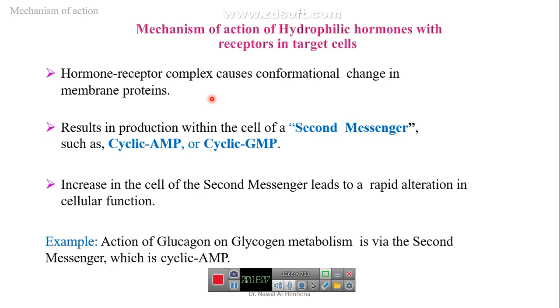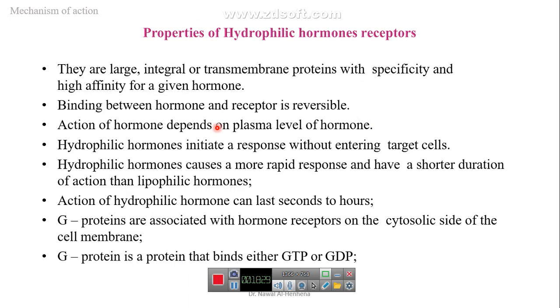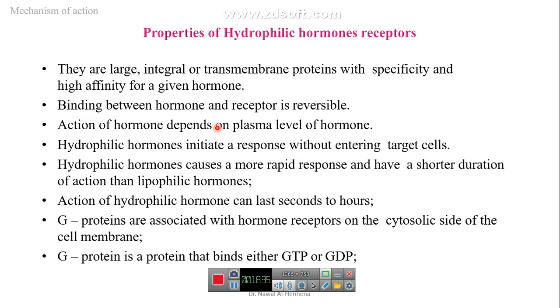For the other type of hormones, the hydrophilic hormones, which are insoluble in lipid and cannot cross the cell membrane, this is the second messenger for hydrophilic hormones.